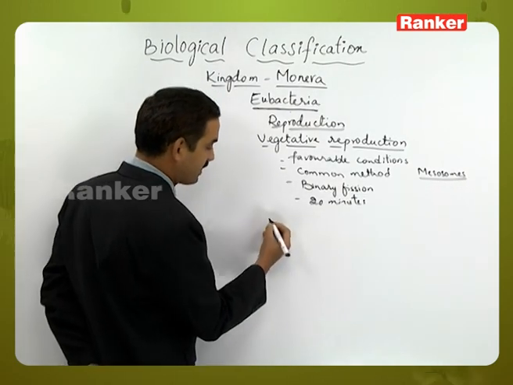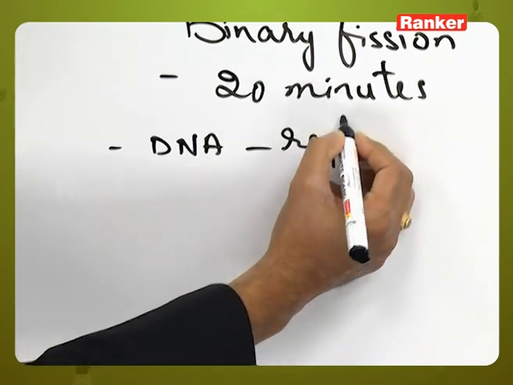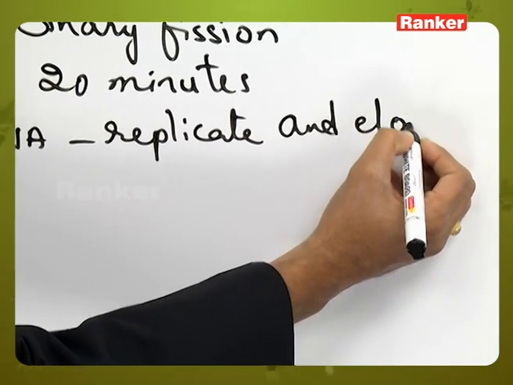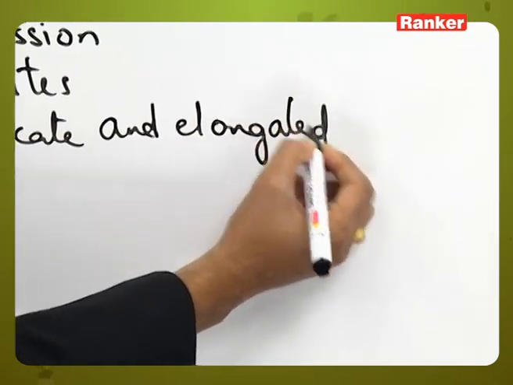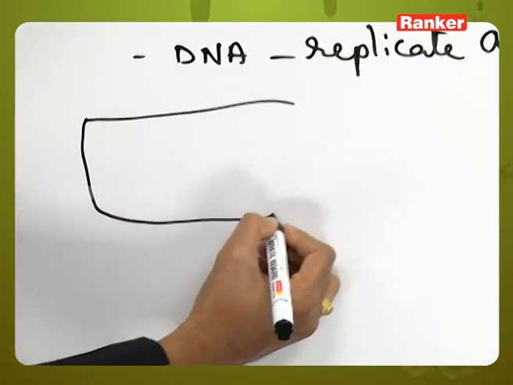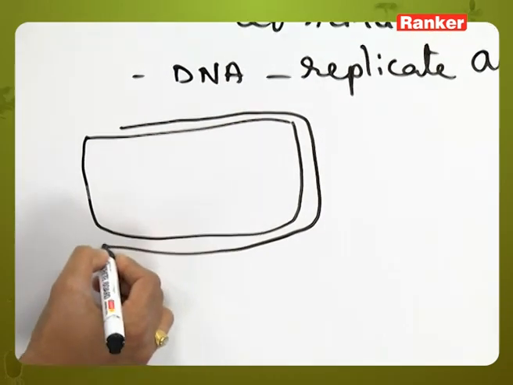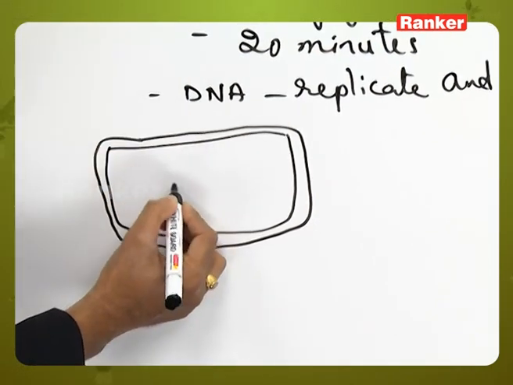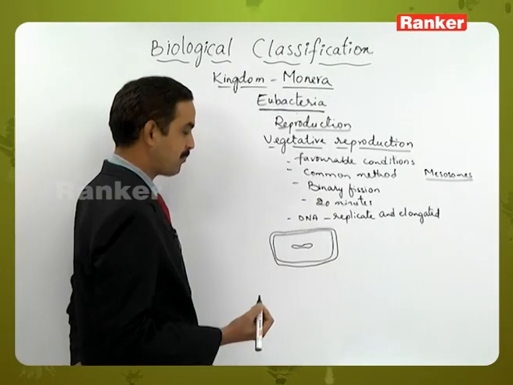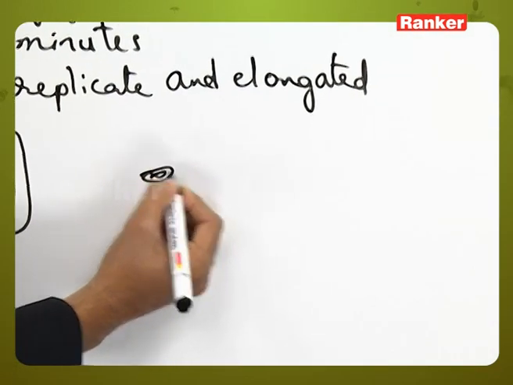And here, first the circular naked DNA which is present will replicate and slightly elongate. Consider this as a bacterial cell with a cell wall and the plasma membrane around it. First, the nucleus will gradually elongate like this along with the replication, and it will be converted into 2 daughter nuclei.